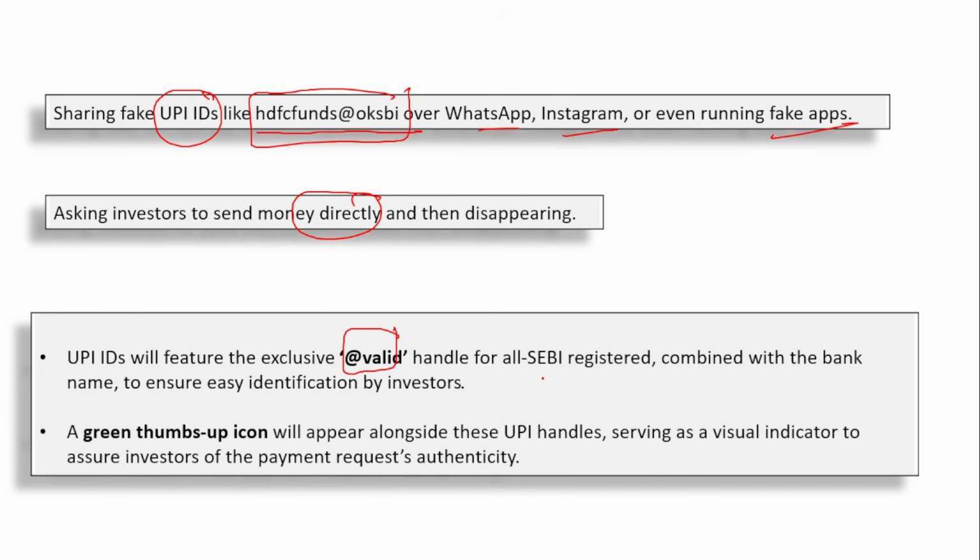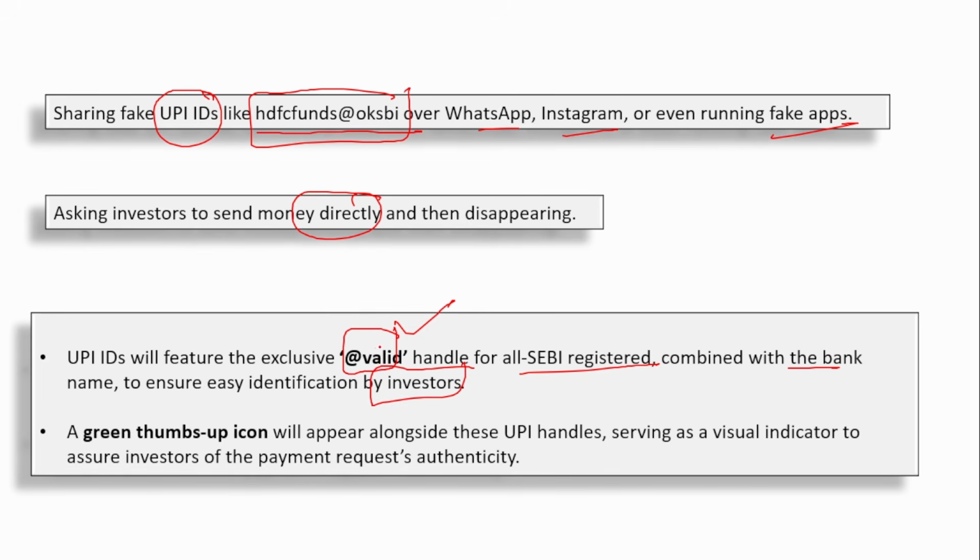To avoid this situation, the UPI ID will feature the exclusive at valid handle. So all the SEBI registered intermediaries will have it, and the fraudsters will not have access to this at valid UPI ID. When they try to create a UPI ID, they will not be able to create at valid followed by the bank. Only the SEBI registered, only the authentic intermediaries will have access to this at valid. So the fraudsters cannot unnecessarily take the money from innocent investors. The UPI ID will feature the exclusive at valid handle for all SEBI registered intermediaries combined with the bank name to ensure easy identification by the investors.